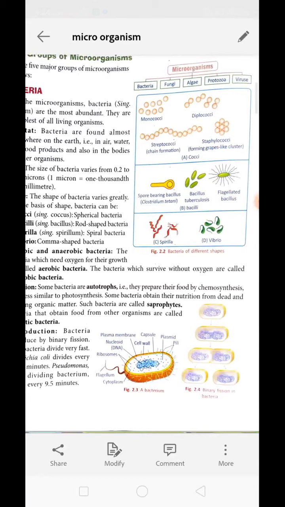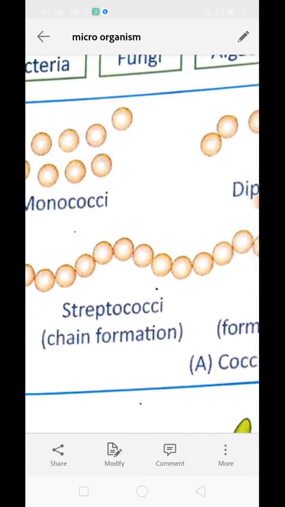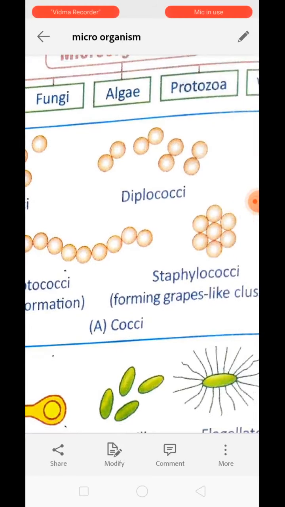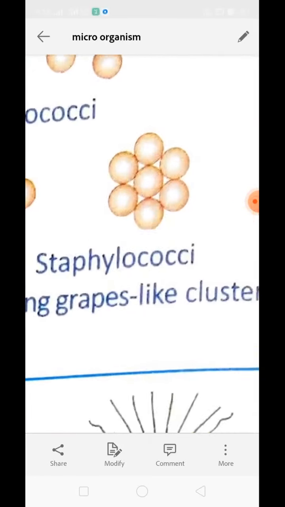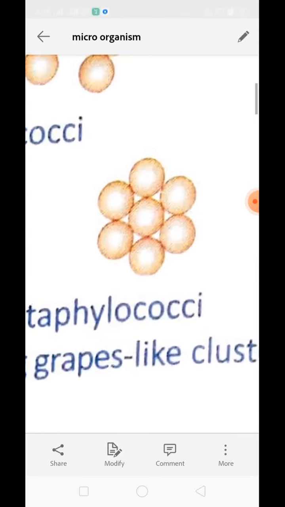Bacteria can live separately and they can live in the form of colonies. If the bacteria are of coccus nature, meaning circular in shape, they are called cocci.